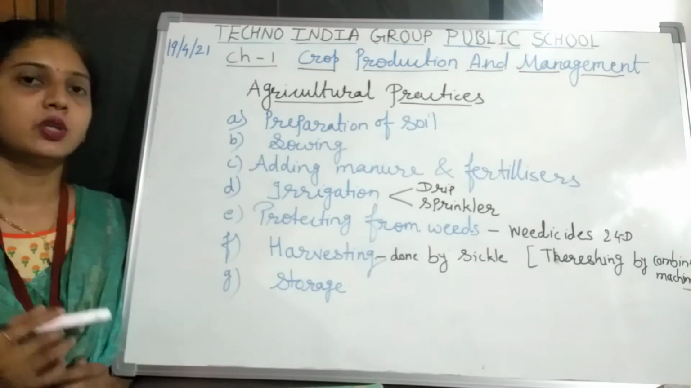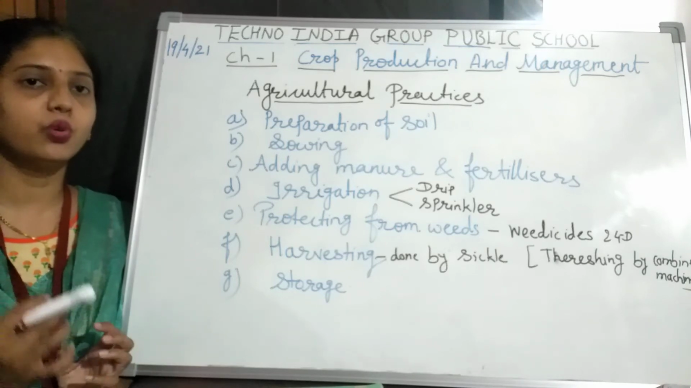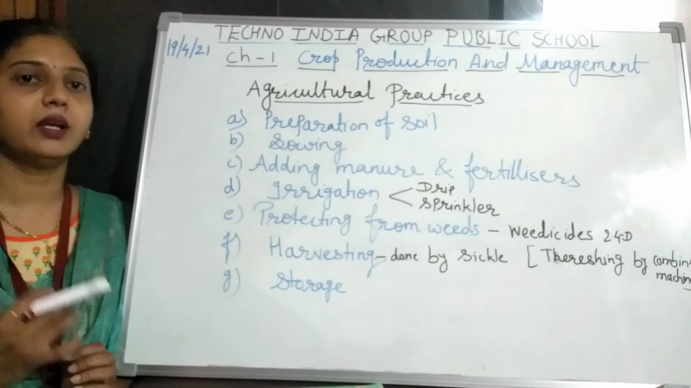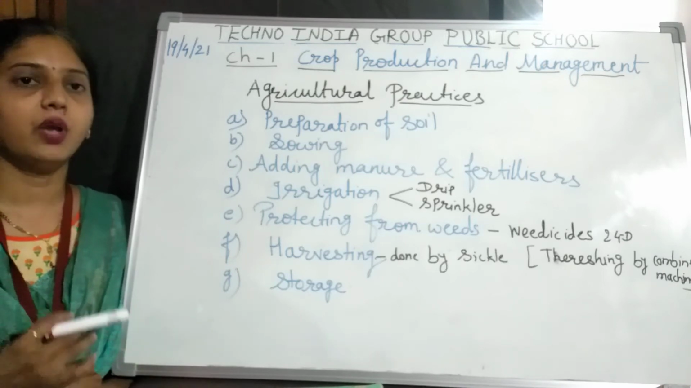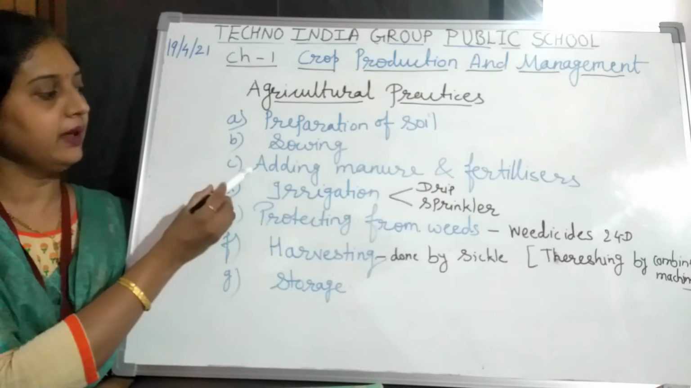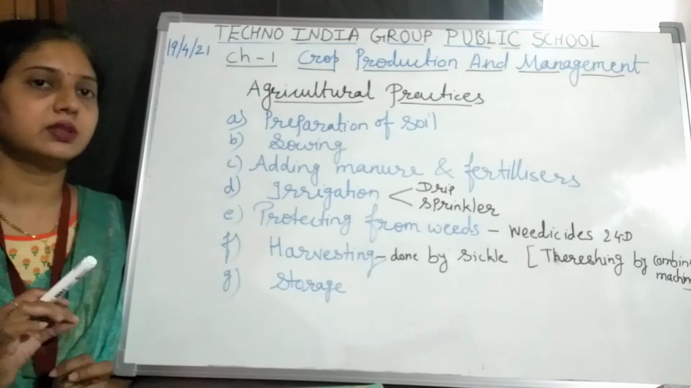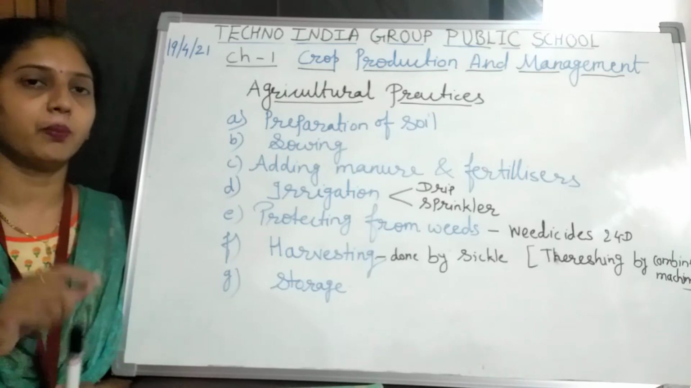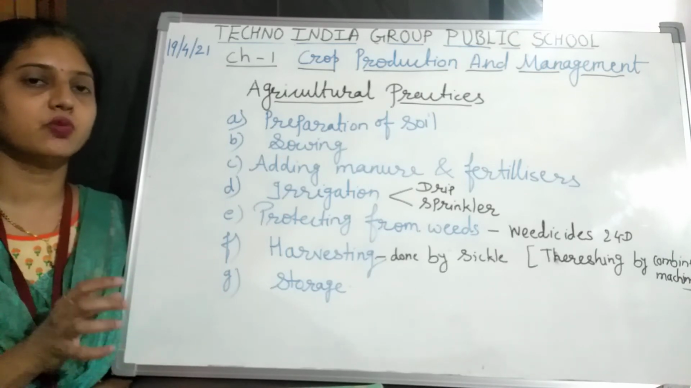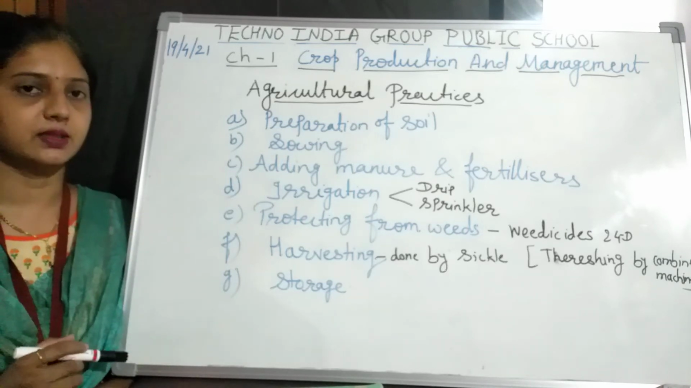Second, sowing. Sowing is the process in which we have to select good seeds for better production of the crop. We have to select good seeds which are not in damaged condition. And what is another thing for the sowing? We have to sow the seeds at the proper depth, and we have to maintain a proper uniform distance for the sowing.